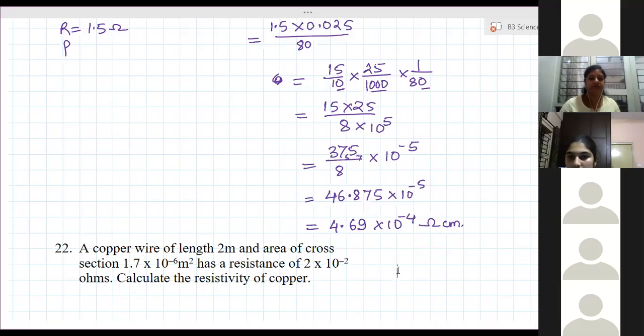What's the answer? Ma'am, 1.7 into 10 to the power minus 8. Right.